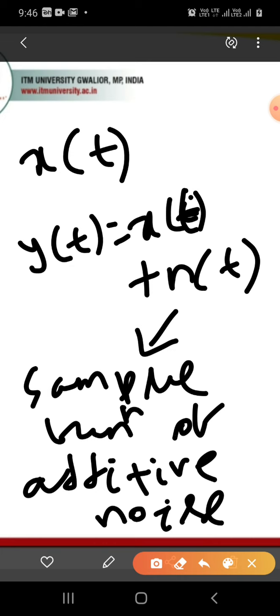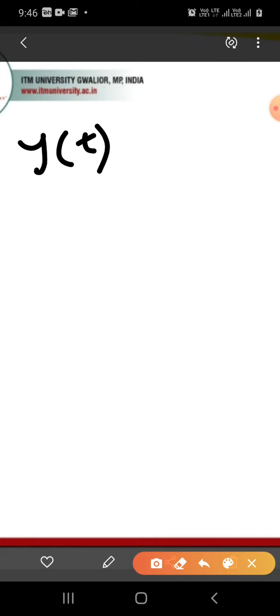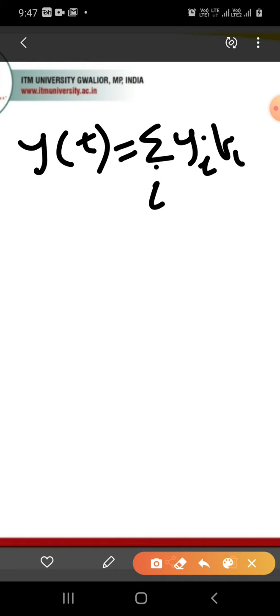So x(t), y(t) and n(t) can be expressed as follows. y(t) can be expressed as the sum over i of yi fi(t).